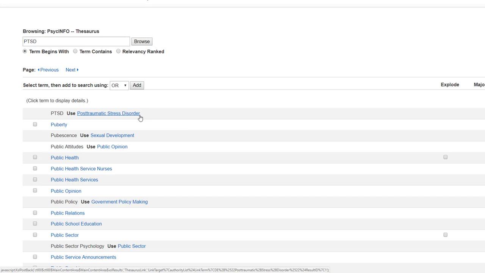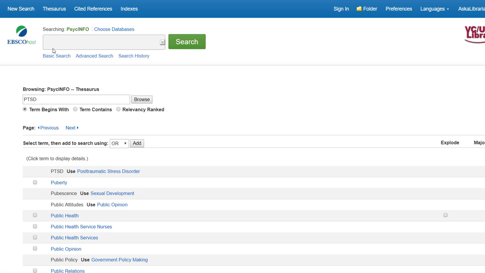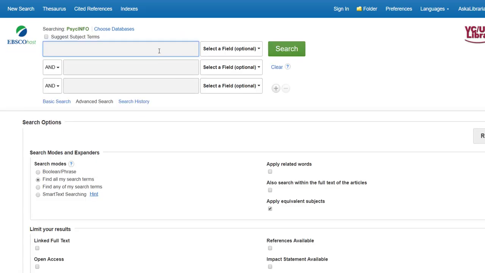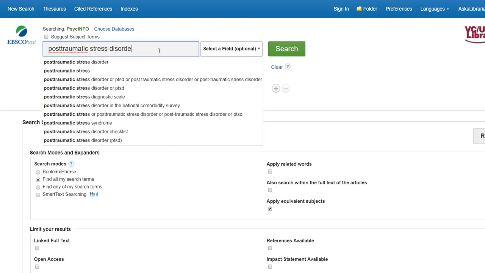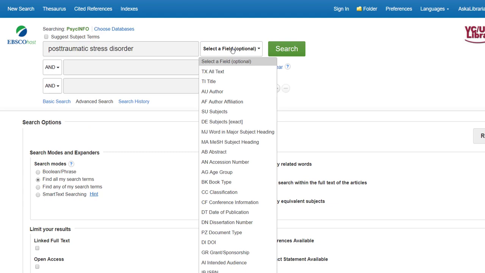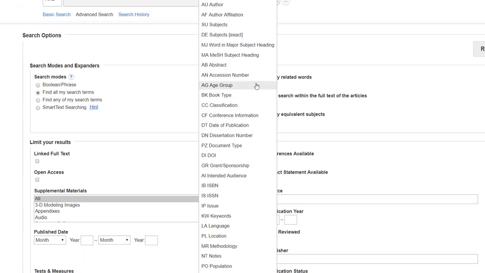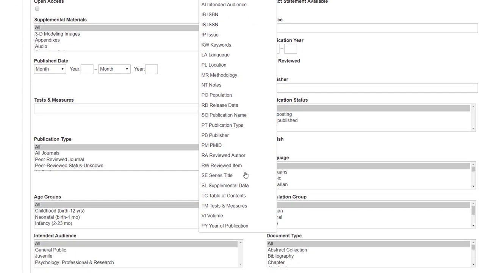Now that we know what search term to use, let's go back to our search. We'll type in post-traumatic stress disorder, and then select our appropriate field. If you don't select a field, it will search for post-traumatic stress disorder anywhere in the full text or in the record. Let's change ours to subjects, so we know that the results we'll get will have post-traumatic stress disorder as a focus of the article. You can also see all of the other field options, such as age group, methodology, and more.